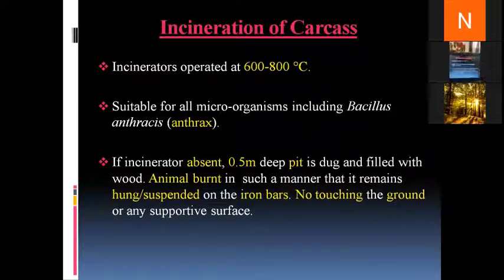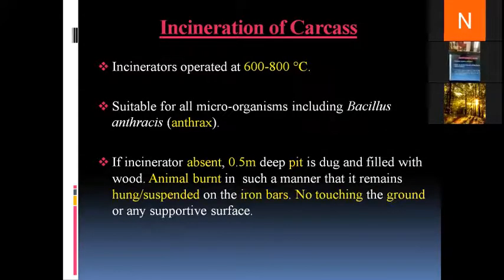Now, in case incinerators are not available, then at the spot of incineration, we dig a pit which is 0.5 meter deep, and in that pit, we put wood or any inflammable material.